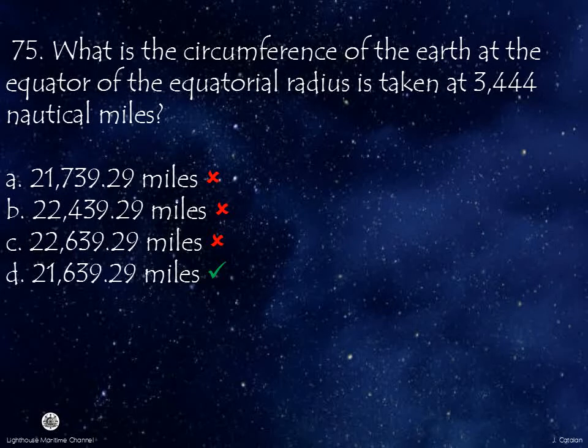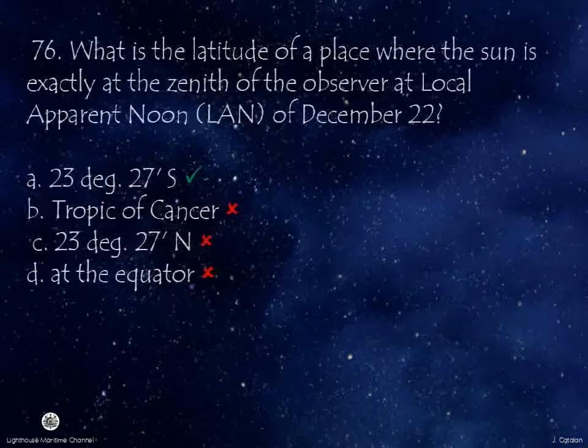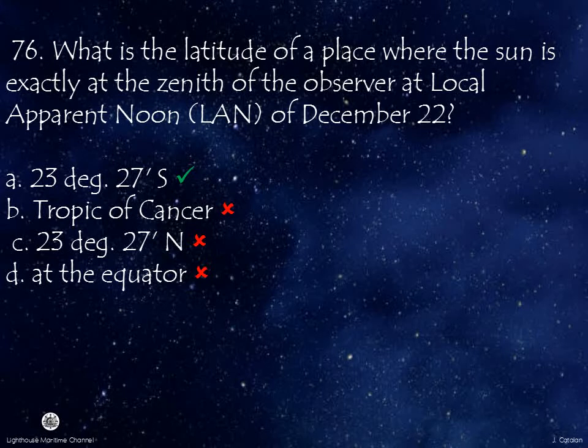Number 75. What is the circumference of the Earth at the equator if the equatorial radius is taken as 3,444 nautical miles? Answer: 21,639.29 miles. Number 76. What is the latitude of a place where the Sun is exactly at the zenith of the observer at local apparent noon of December 22nd? Answer: 23 degrees 27 minutes south.